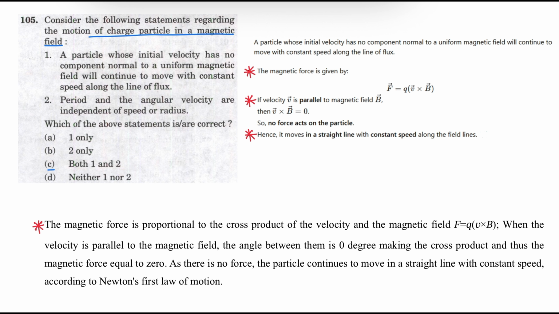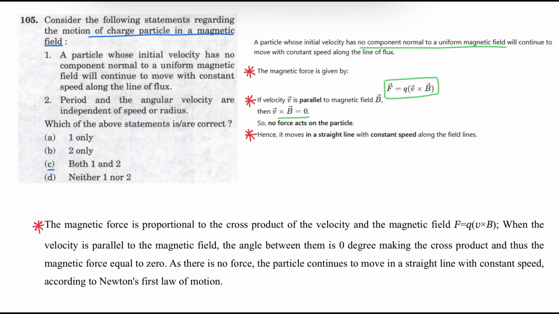A particle whose initial velocity has no component normal to a uniform magnetic field will continue to move with constant speed along the line of flux. The force F is equal to Q into V bar cross B bar. If velocity V bar is parallel to magnetic field B bar, then this cross product of velocity and magnetic field is 0.